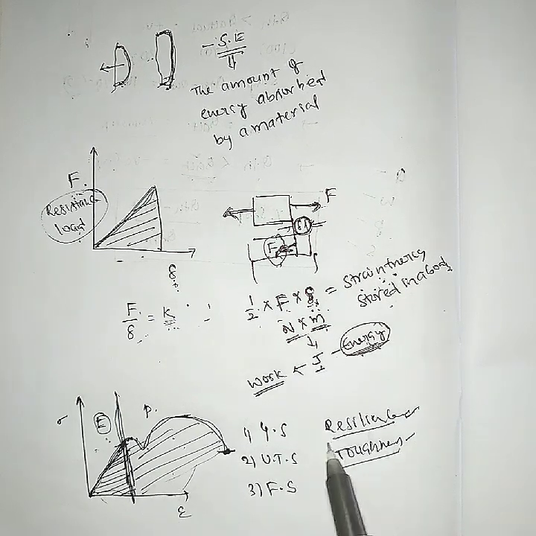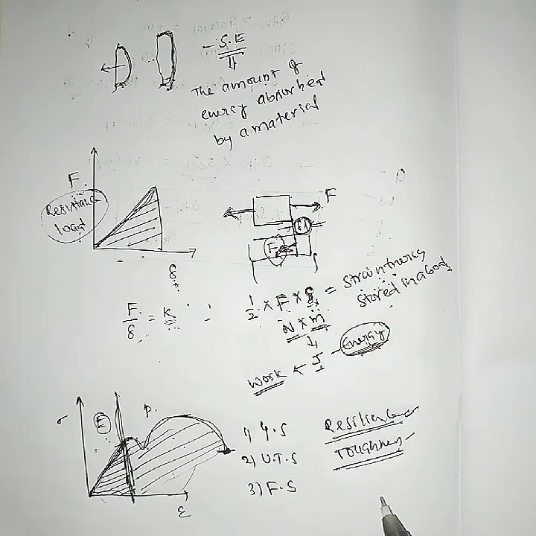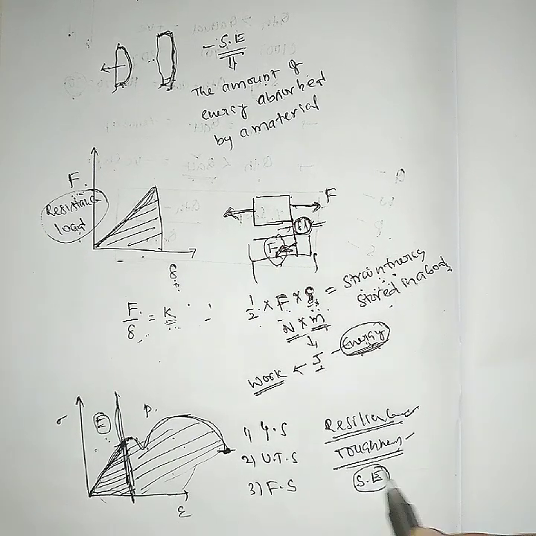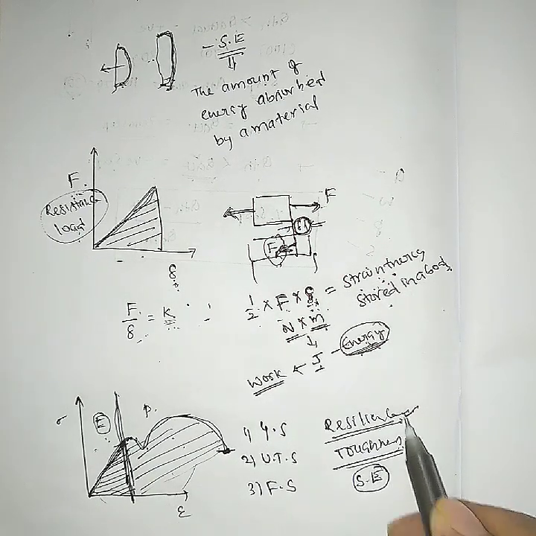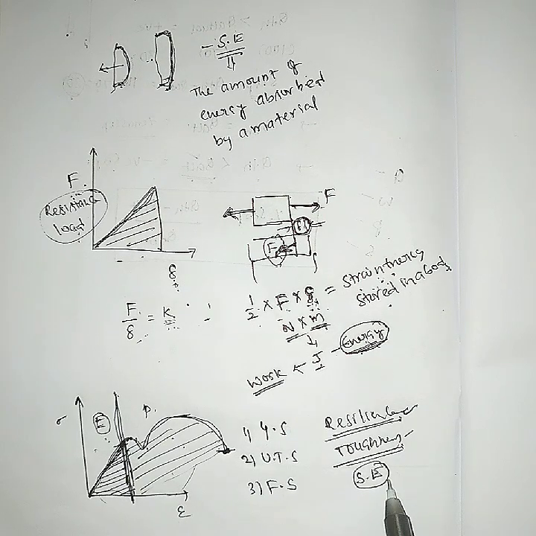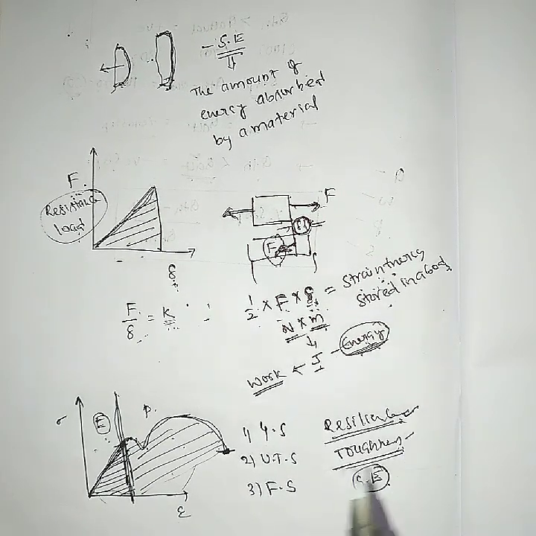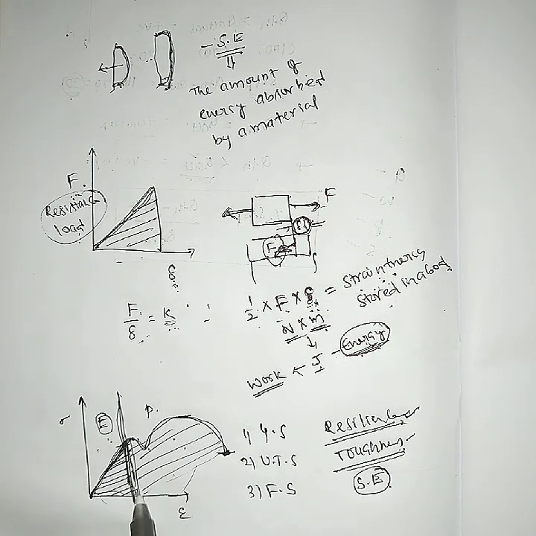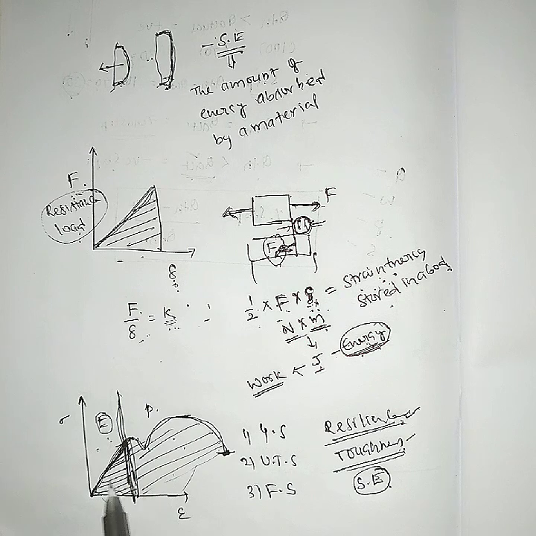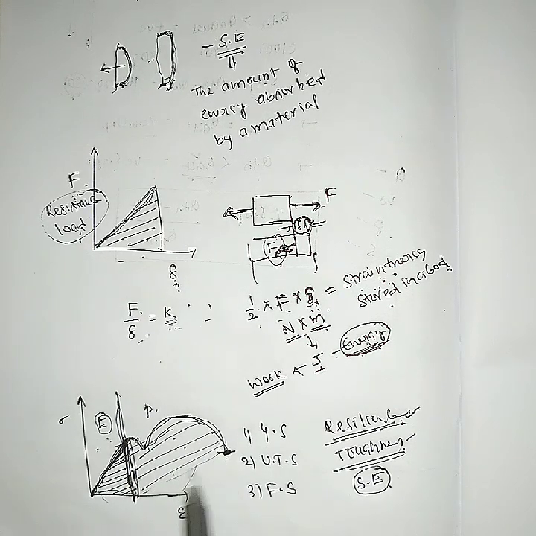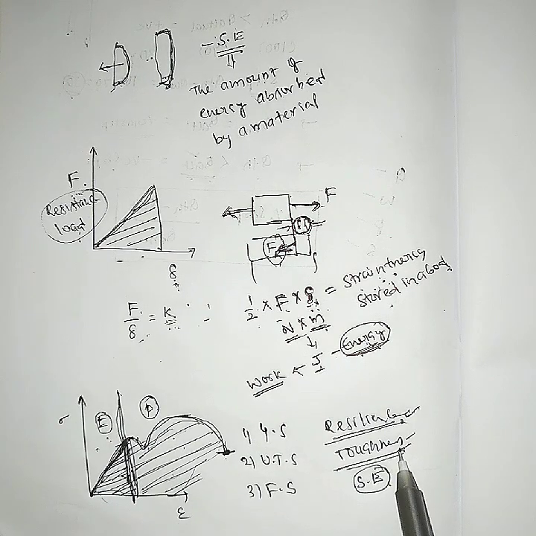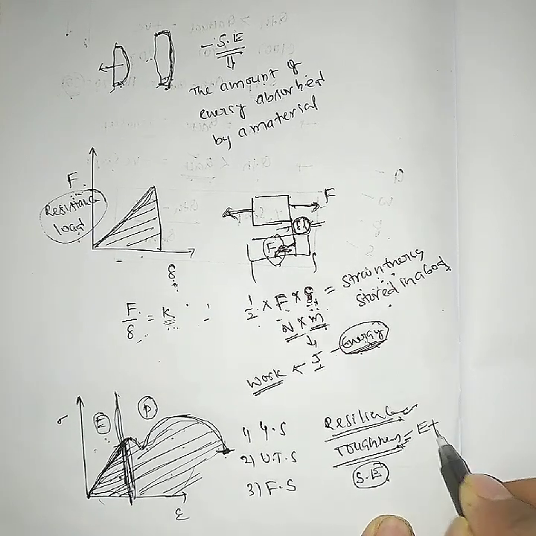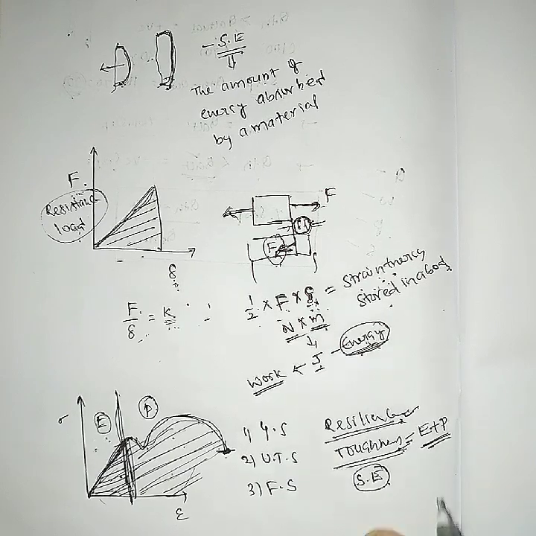Resilience is a material property and toughness is a material property, but strain energy is not a material property. What is resilience? Resilience means the energy absorbed up to the elastic region. And what is toughness? Energy absorbed up to the failure region. The area under the stress strain diagram gives toughness. Most people think that it is only the plastic region, but toughness is a combination of both the elastic plus plastic region. This is the information it gives.